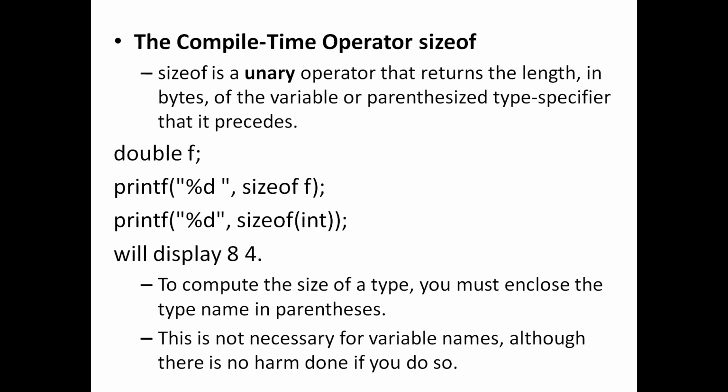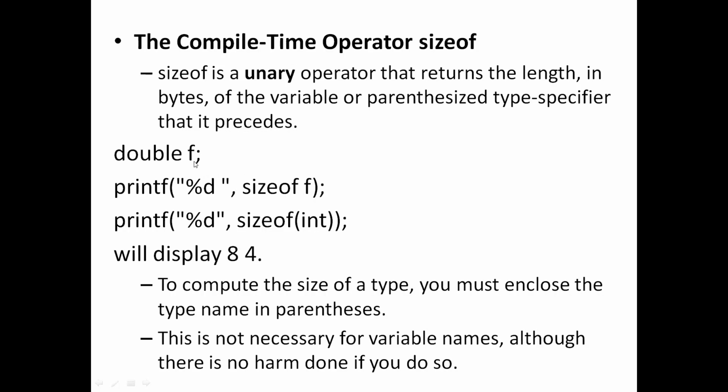And so sizeof is an operator which has a syntax like this. It can be used in two different ways. So in the first case, we are just using sizeof, space, name of the variable, and it prints 8 as a result because it's a floating point.